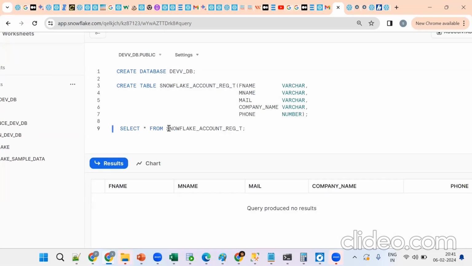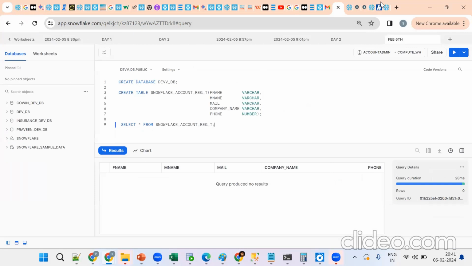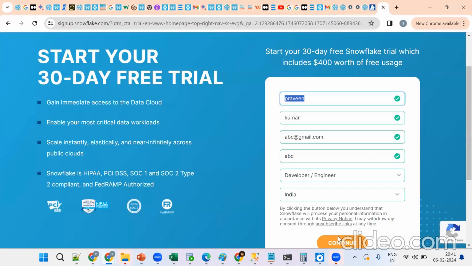As of now, data is not there. Now if I click on this value to create a record, what will happen? Tell me. Data is stored in the database. When I click on this, the data will be stored in the database.